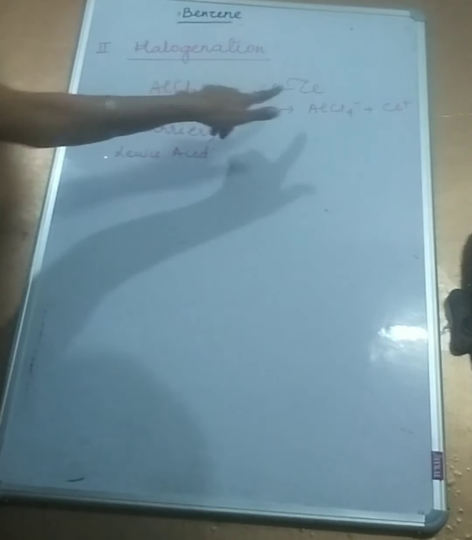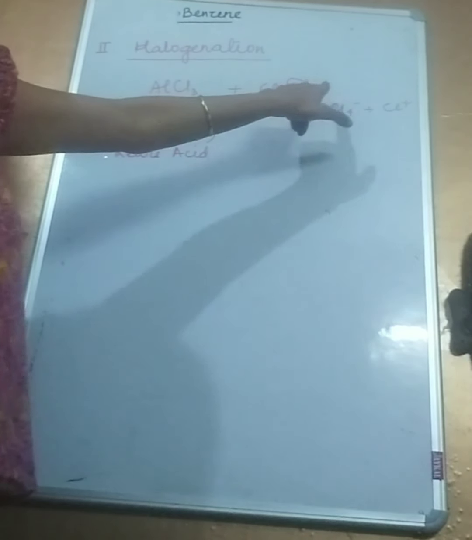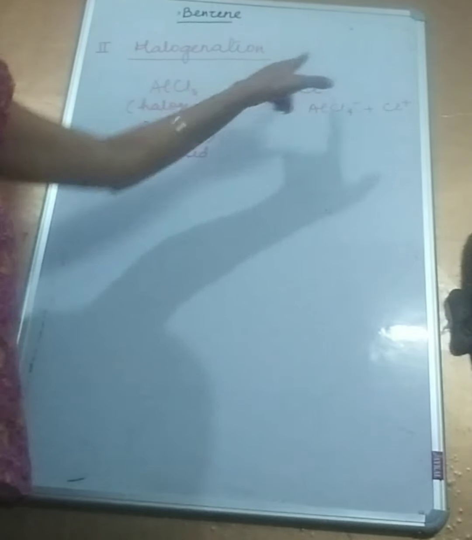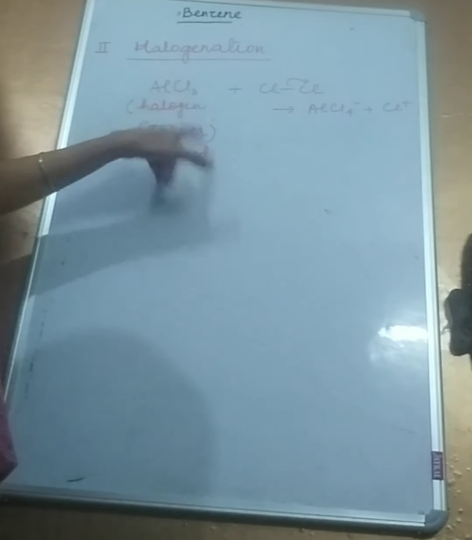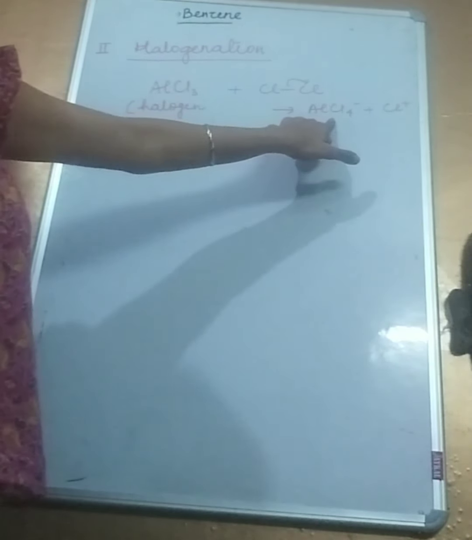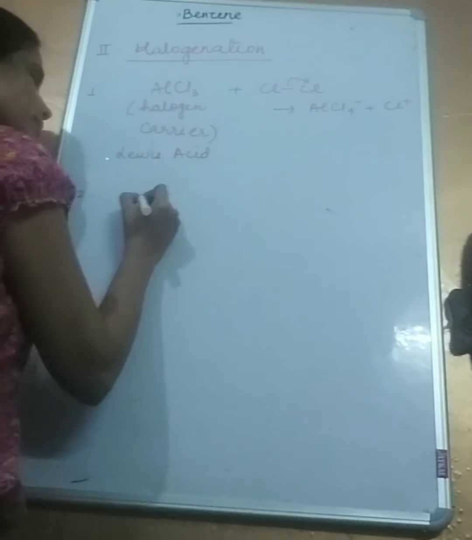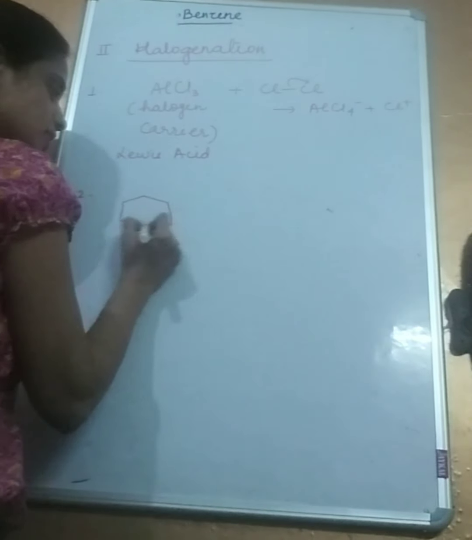So the first step, in this case, is heterolytic bond fission. One of the chlorine atoms is taking away the electron pair with itself, the one where the electron head is. It's joining with AlCl3, which is going to carry the halogen, which becomes AlCl4 minus because it has accepted Cl minus, and a positively charged chlorine ion is generated. This is step 1.